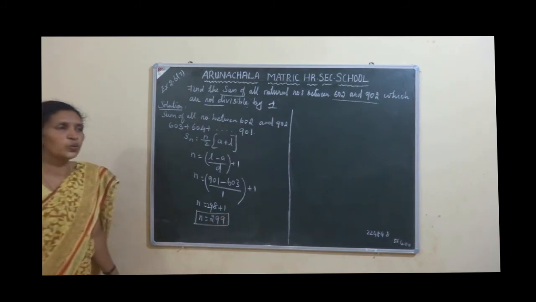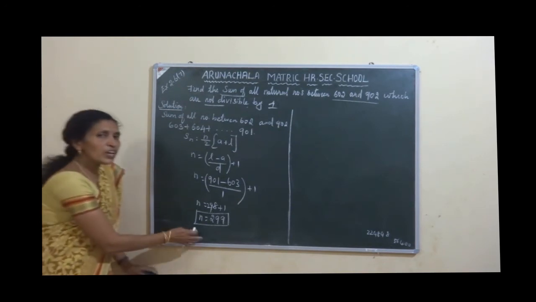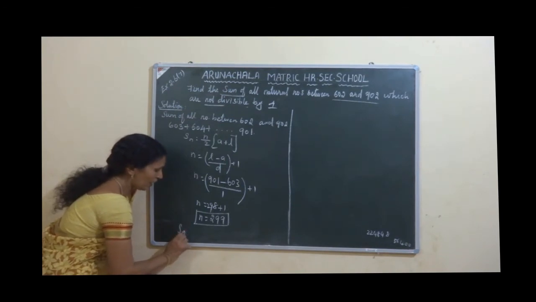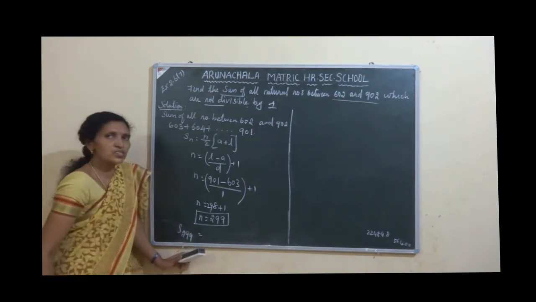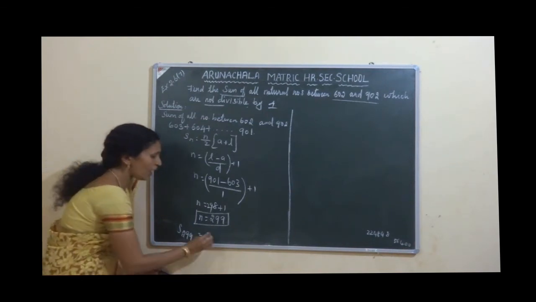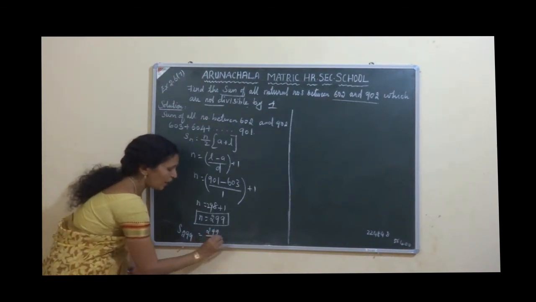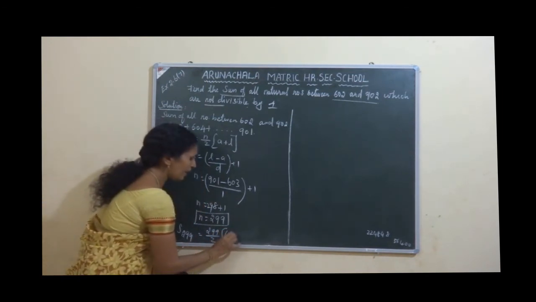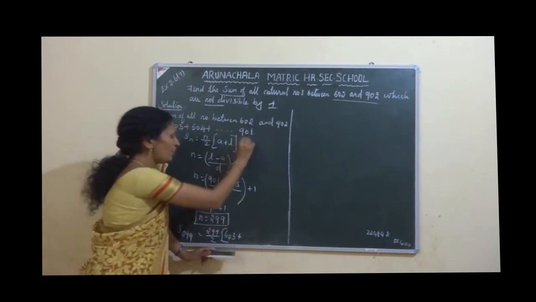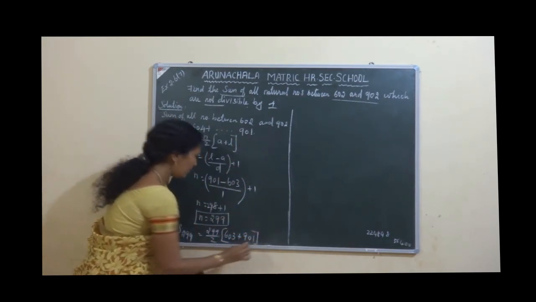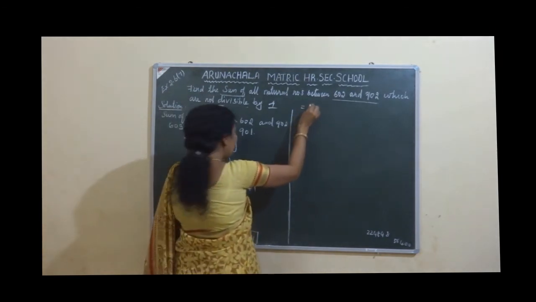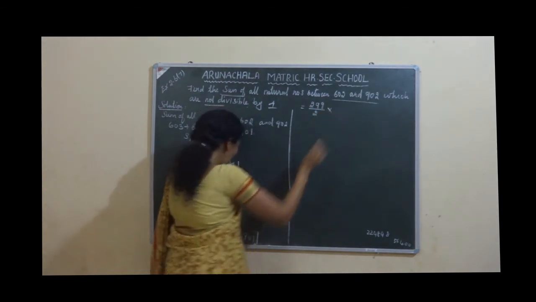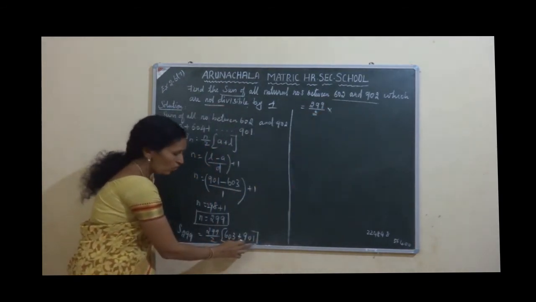N value 299. Now what you have to find? Yes, Sn. 299. Apply the formula. 299 by 2 into A value 603 plus L value 901. So this is equal to 299 by 2 into, say, 3 plus 1, 4.